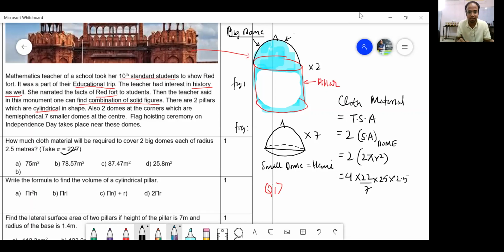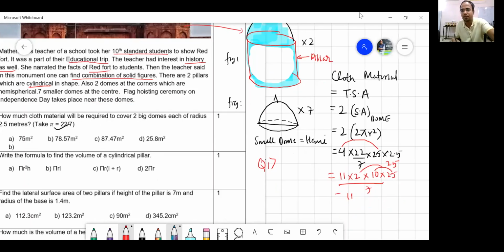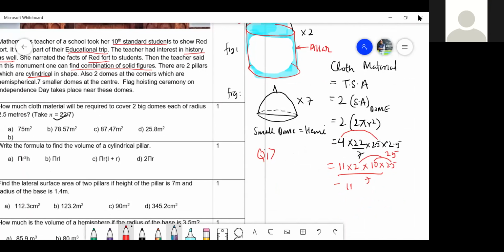I will show it now. Many students did not understand what I said, so let me explain what I did. 4 into 25 makes 100. That means 10. And this 22 can be thought of as 11 into 2. 10 into 2.5 is nothing but 25. This calculation is so simple. And 25 into 2 is what? 50. Therefore this comes out to be 550 upon 7.